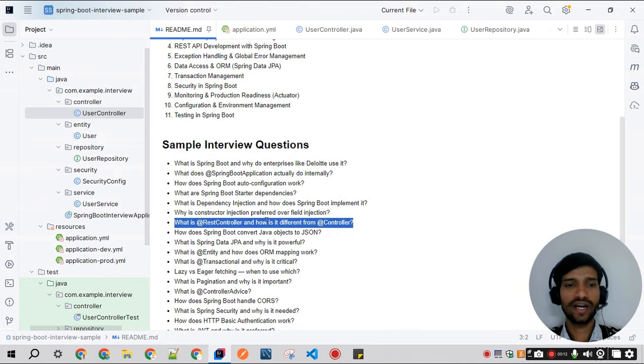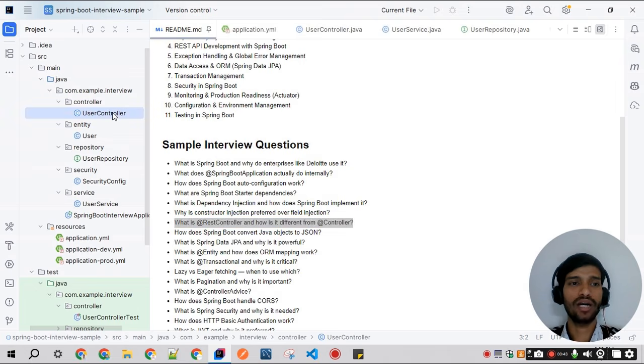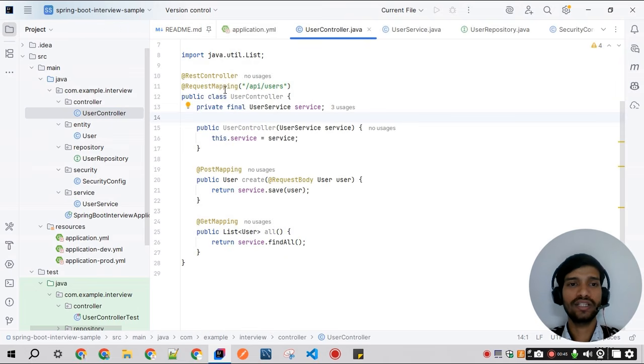The next question is what is the @RestController annotation and how is it different from other controller annotations. RestController is a specialization of the controller annotation. It handles the HTTP request and automatically serializes Java objects into JSON, eliminating the need for the @ResponseBody annotation. If we check one of the controllers, we have this user controller, and it has this RestController annotation.